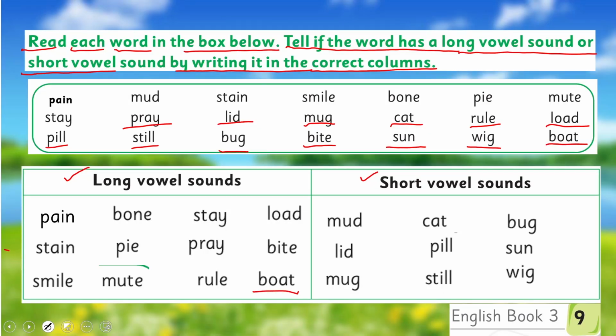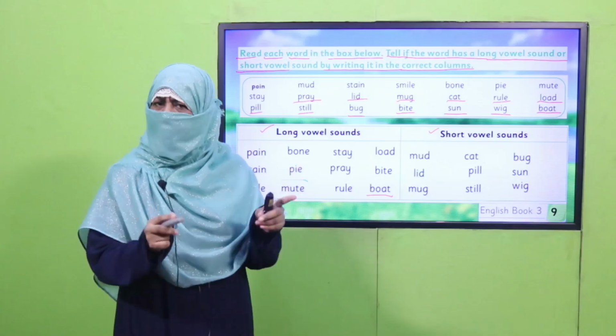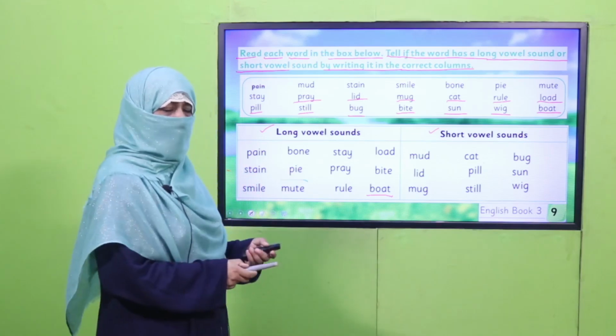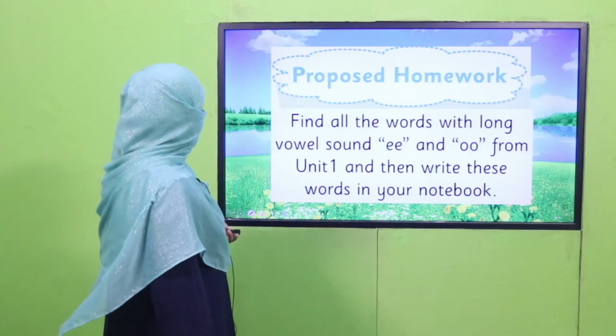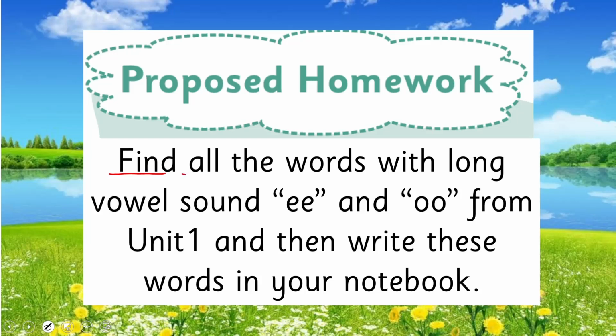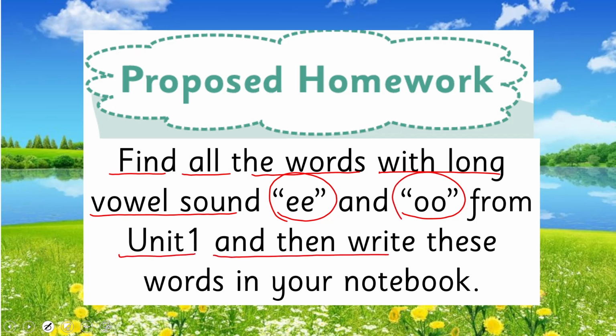I hope you did it correctly. All of you have done it correctly. Good job. So it's time for practice. As your homework, you will find all the words with the long vowel sound, that is double E or double O, from unit 1, and then you will write these words in your notebook. You will also say these words for practice.